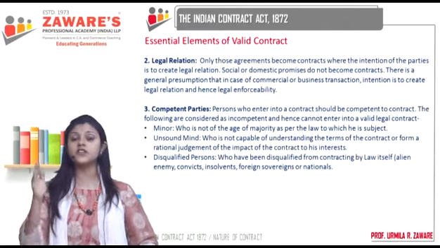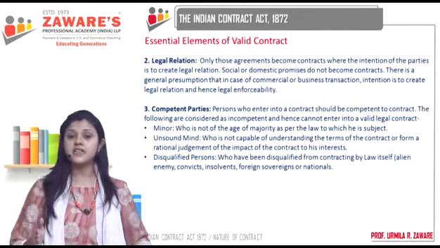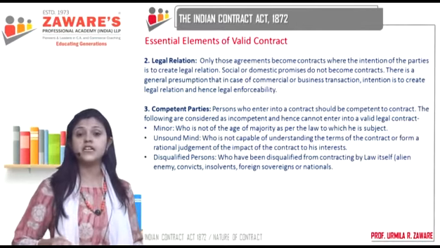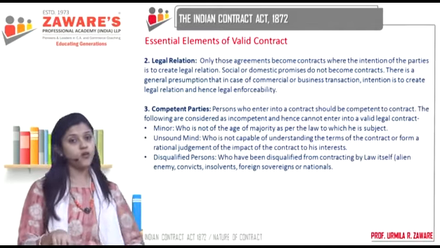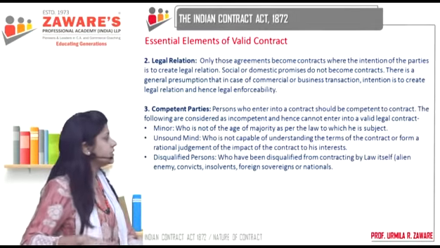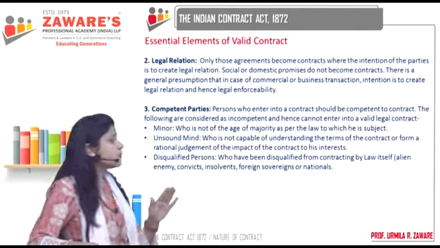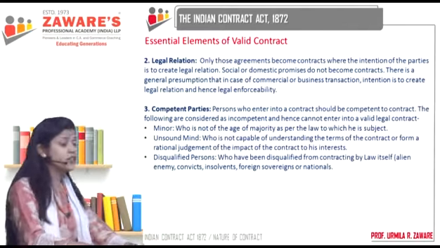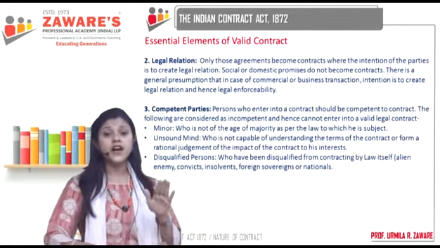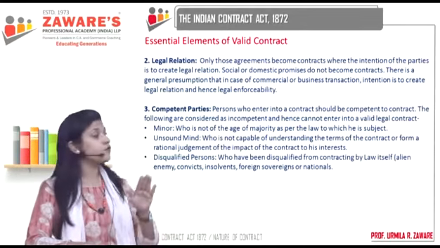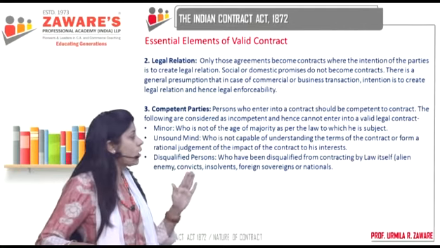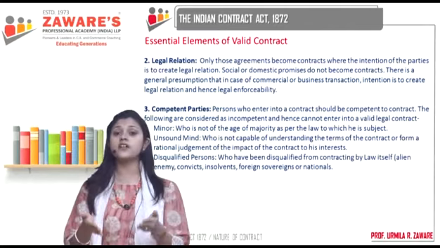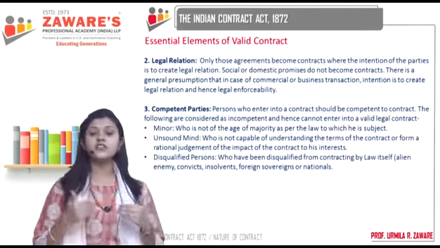In majority of the cases, it is going to be 18 years. Okay? And under exceptional cases, it is going to be considered as 21 years of majority. We will be studying in detail further. Then who is a person who is of unsound mind? Person of unsound mind is one who is not capable of understanding the terms of the contract or form a rational judgment as to the impact of the contract on his interest itself.